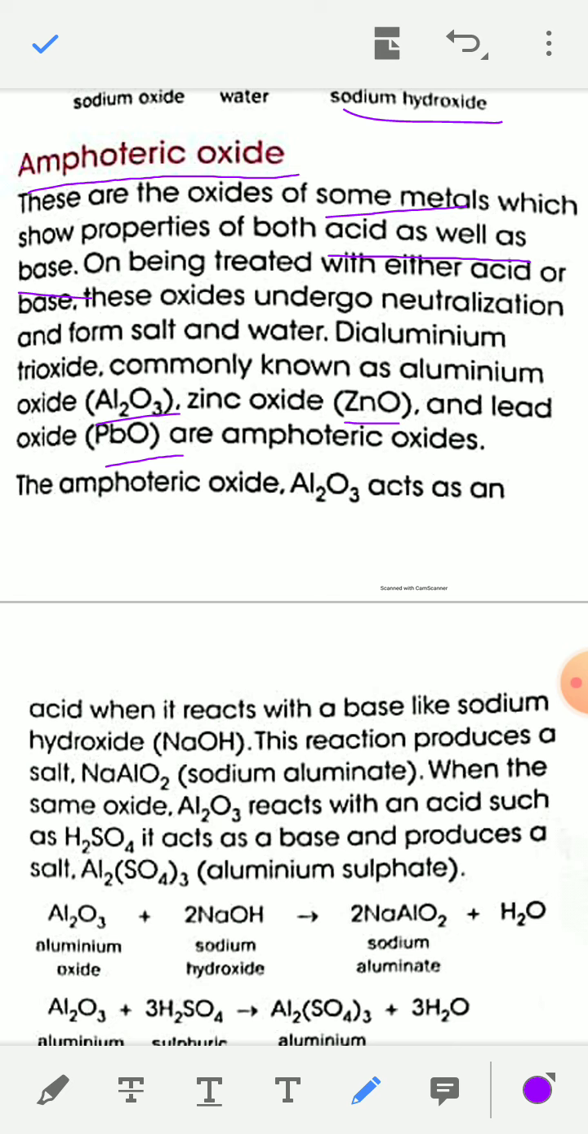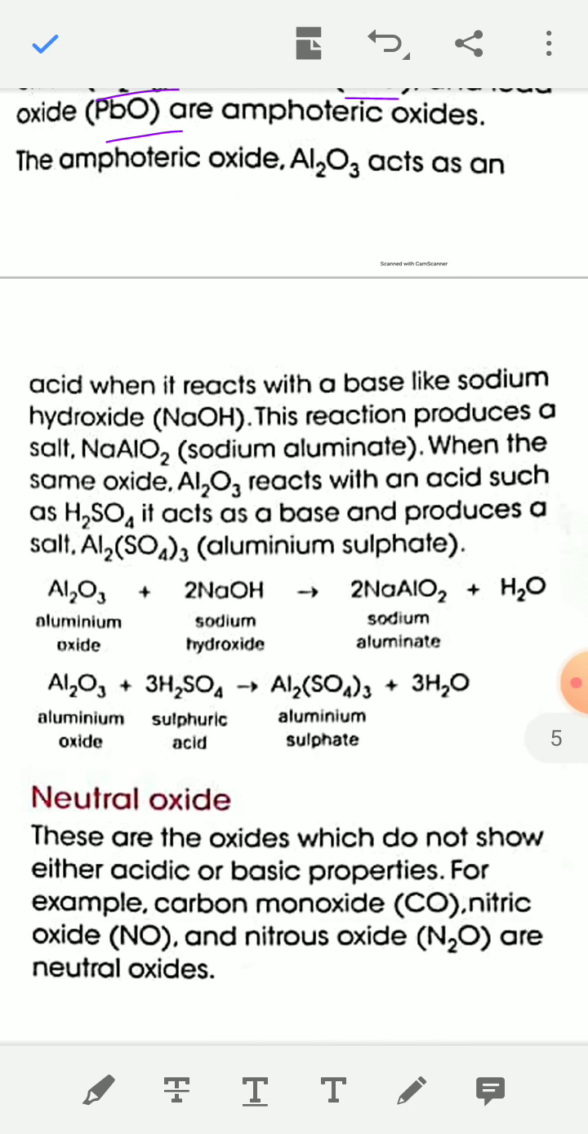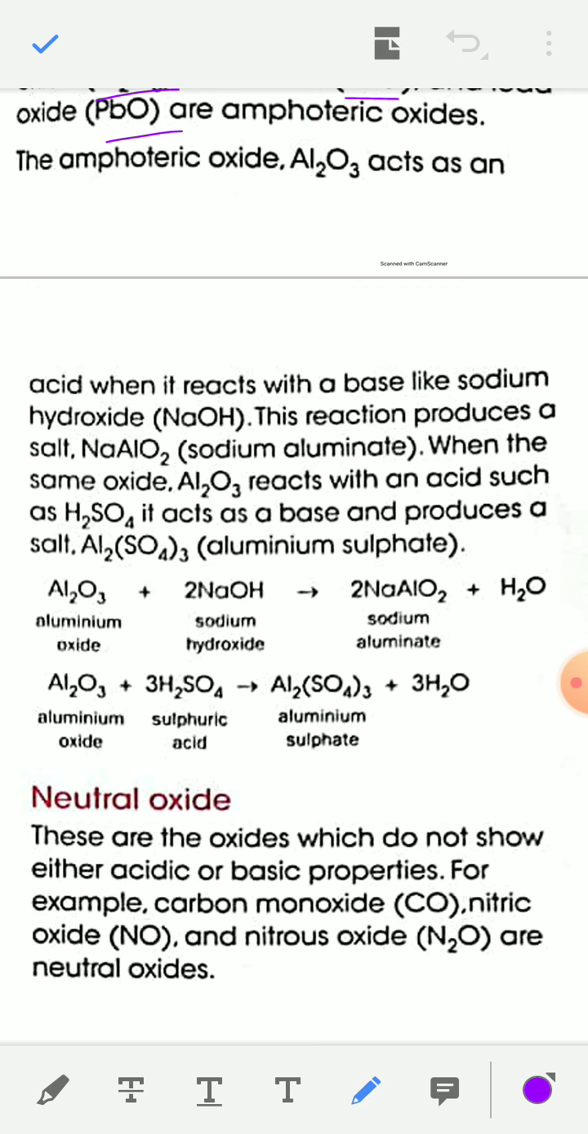On being treated with either acids or bases, these amphoteric oxides undergo neutralization reaction to form salt and water. Examples of amphoteric oxides: aluminium oxide, Al2O3, zinc oxide, ZnO, lead oxide, PbO. The amphoteric oxide aluminum oxide, Al2O3, acts as an acid when it reacts with a base like sodium hydroxide.